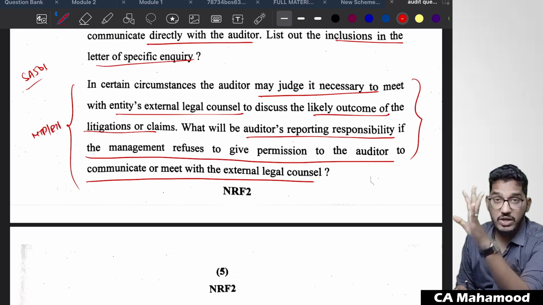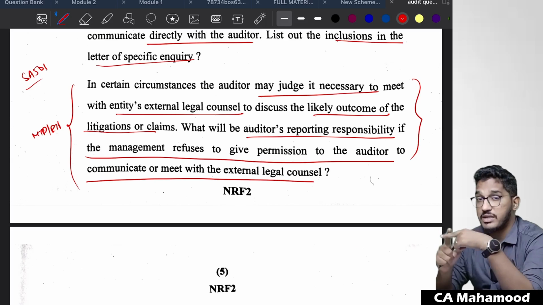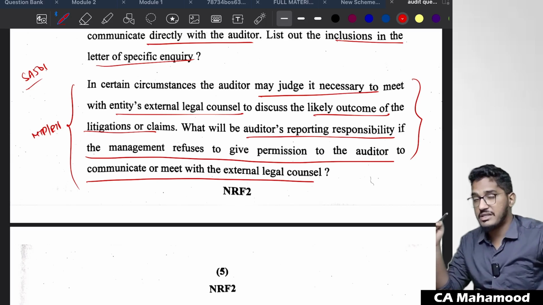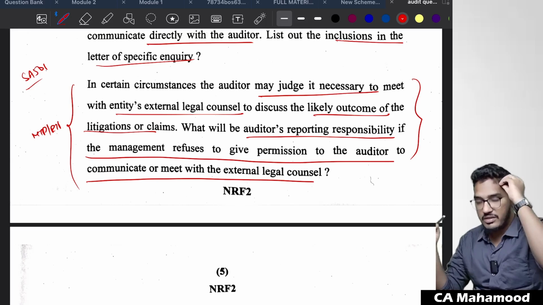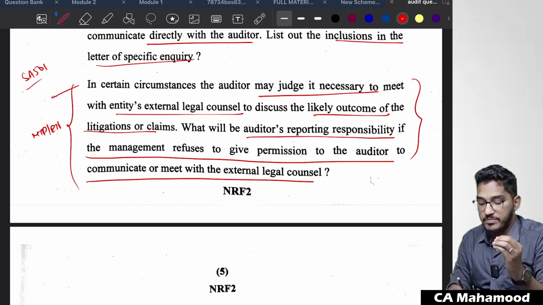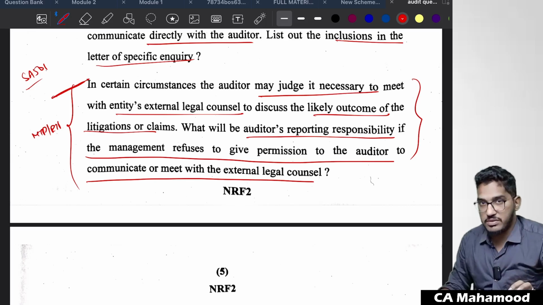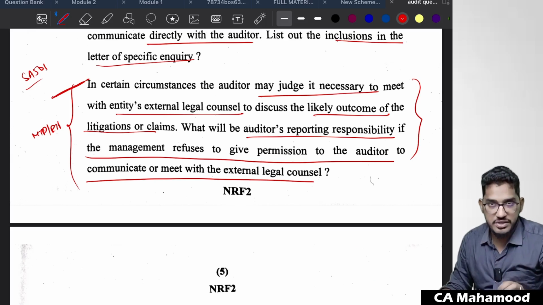So this part specifically I have stressed a lot, and this is also there in the MTPs or RTPs. I don't exactly remember where it is, but this part is there in the RTPs or MTPs. Why? Because just in the last 2-3 days I have recorded those videos. That thing is there in my mind. Yes, this part is there. This particular question is there in the RTPs and MTPs. Similar kind of question is there.